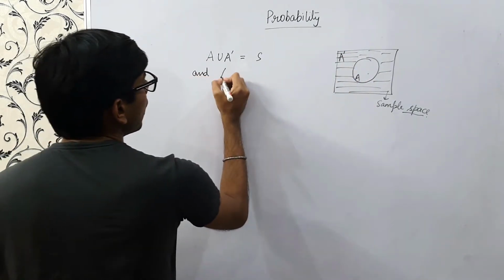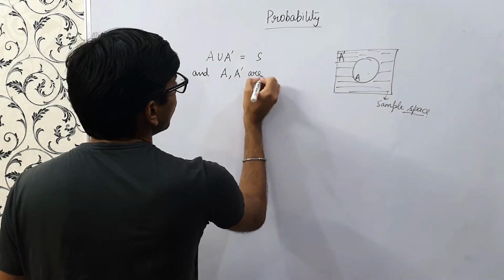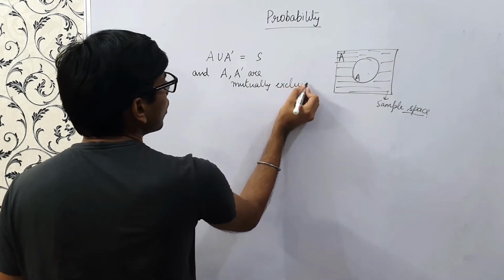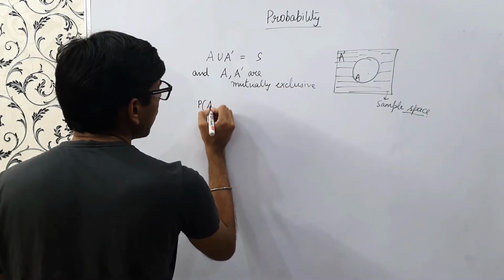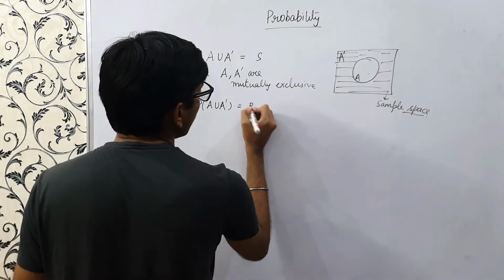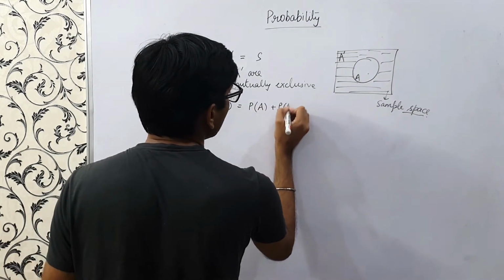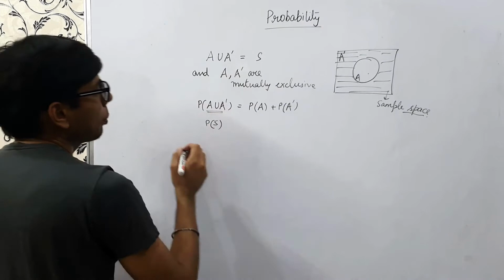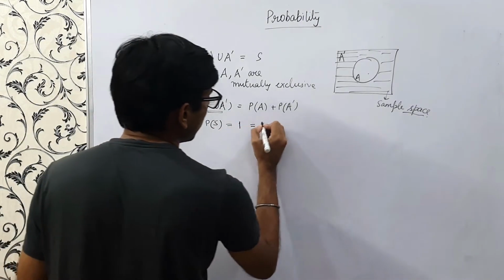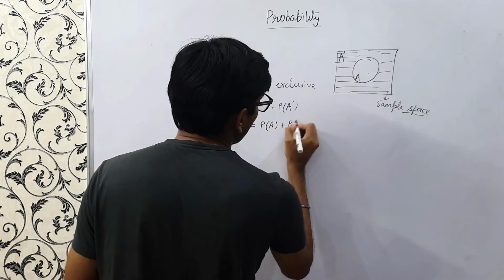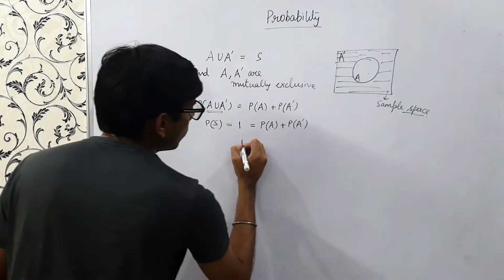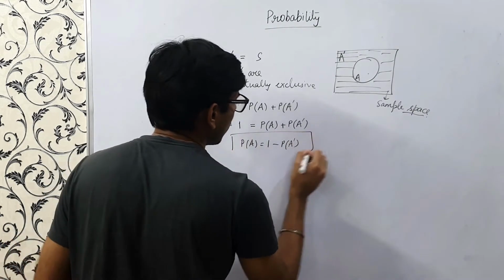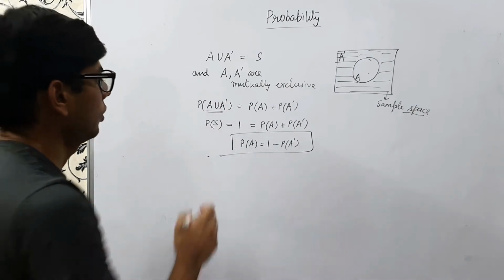A and A dash are mutually exclusive, there is nothing common. So probability of A union A dash equals probability of A plus probability of A dash. But A union A dash is the sample space S, and we know its probability equals 1, because of the axiom we have studied earlier. This means that probability of A equals 1 minus probability of A dash, right?